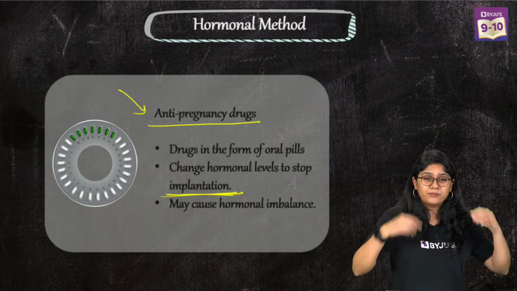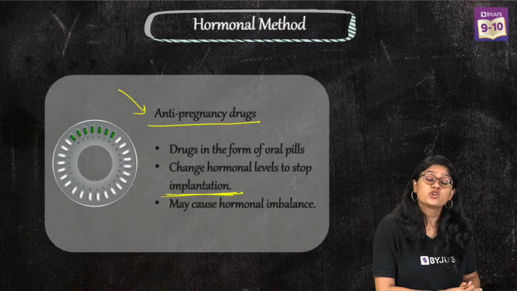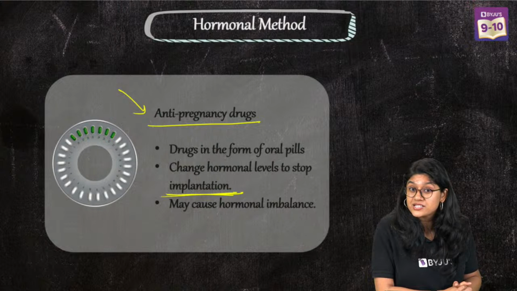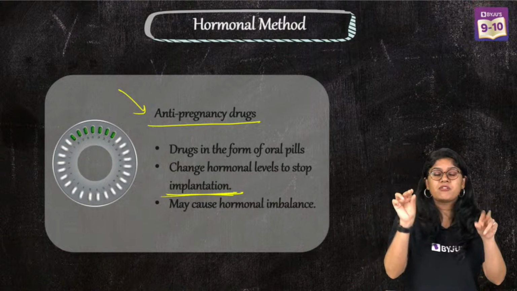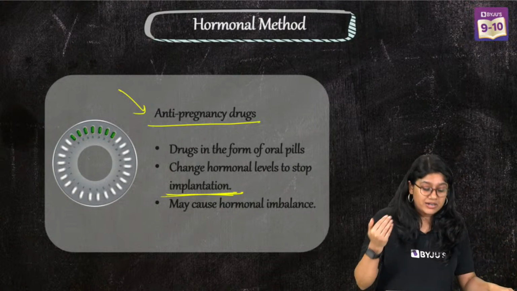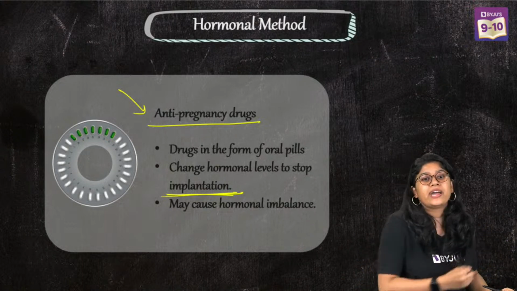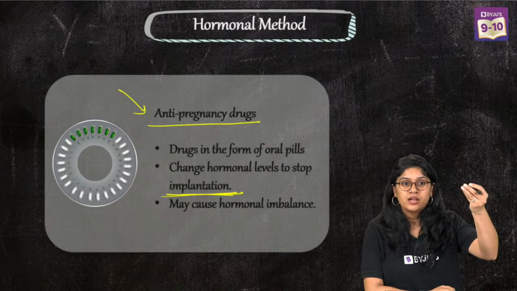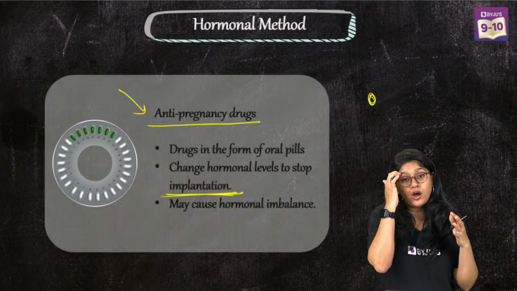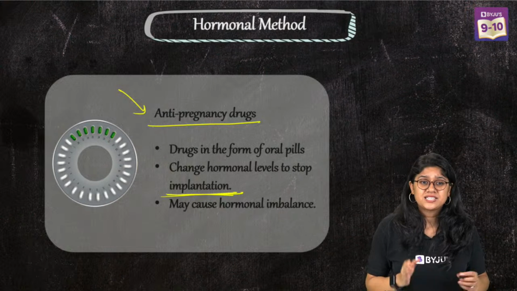Yes, quickly tell me everyone, which hormone is it controlling? Progesterone, very good. The correct answer is progesterone. See, progesterone is the pregnancy hormone, right? So it will reduce the level of progesterone so that the implantation does not happen. Even if the implantation happens, the pregnancy cannot move ahead. Even after fertilization, once the embryo sticks on the uterus, it will not develop properly. Okay, that's the hormonal method.